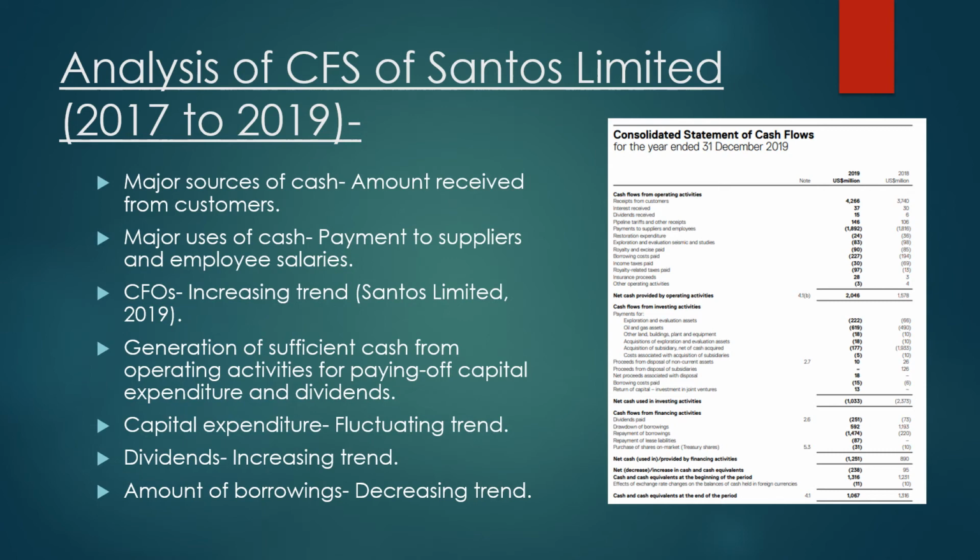Now the analysis of the CFS of Santos Limited from 2017 to 2019. The major source of cash was the amount received from customers, and the cash was used in payments to suppliers and employee salaries. There is an increasing trend in CFO, with generation of sufficient cash from operating activity for paying off capital expenditure and dividends. In capital expenditure there is a fluctuating trend, in dividends there is an increasing trend, and in the amount of borrowings there is a decreasing trend.